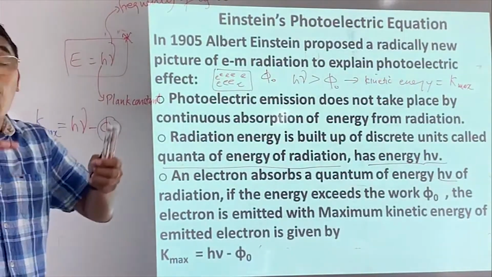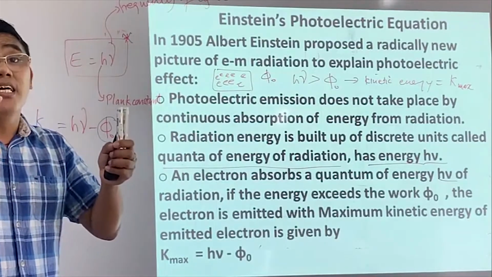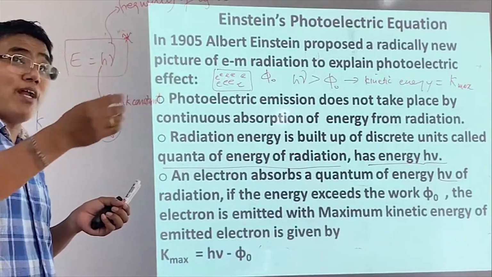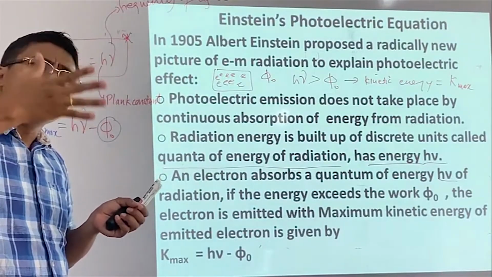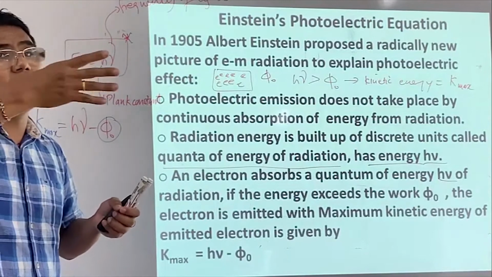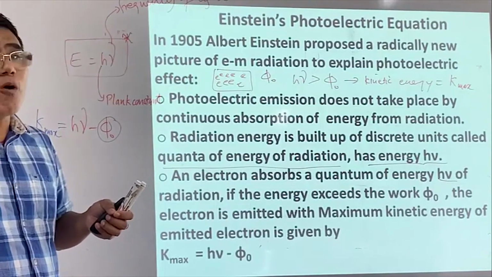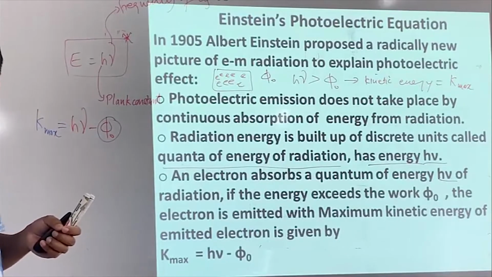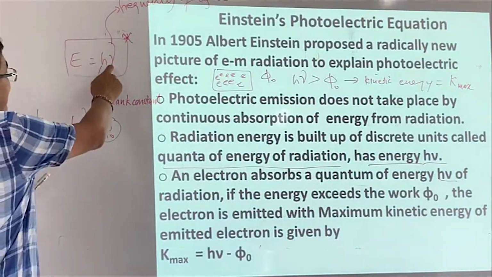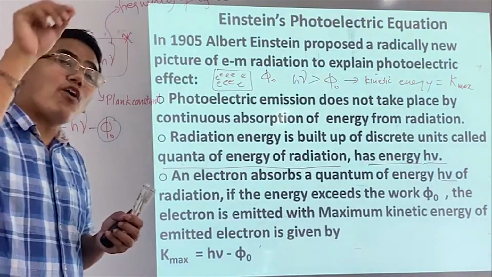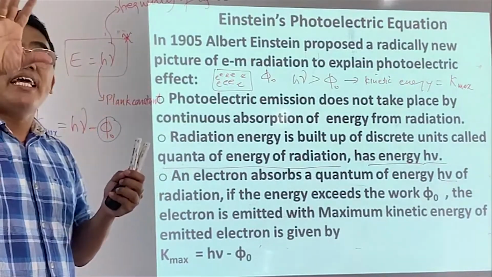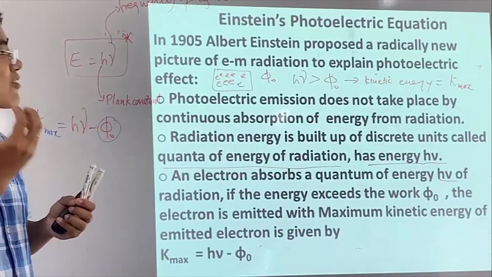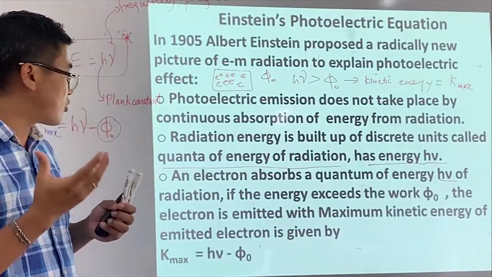So Einstein conceptualized that when I send a beam of light, it is not a wave form. It is a stream of particles, and each particle has this much energy, and each particle falls on a metal surface, and electrons receive energy from each particle. So that's the point, right?